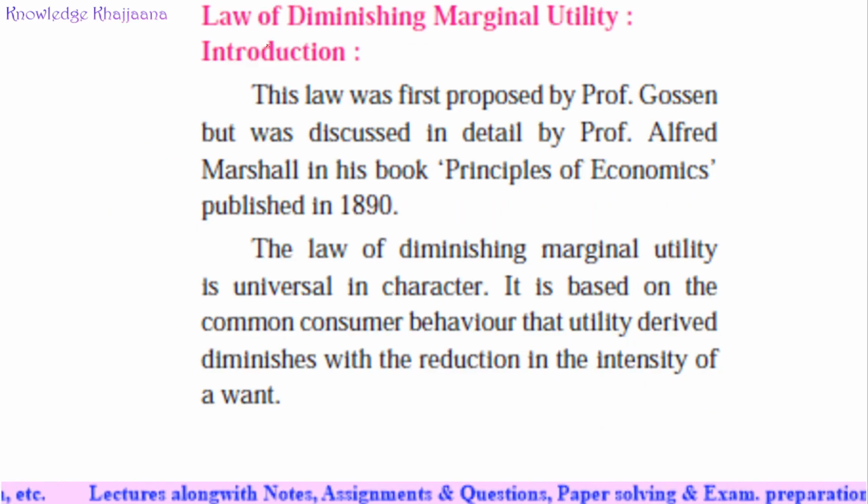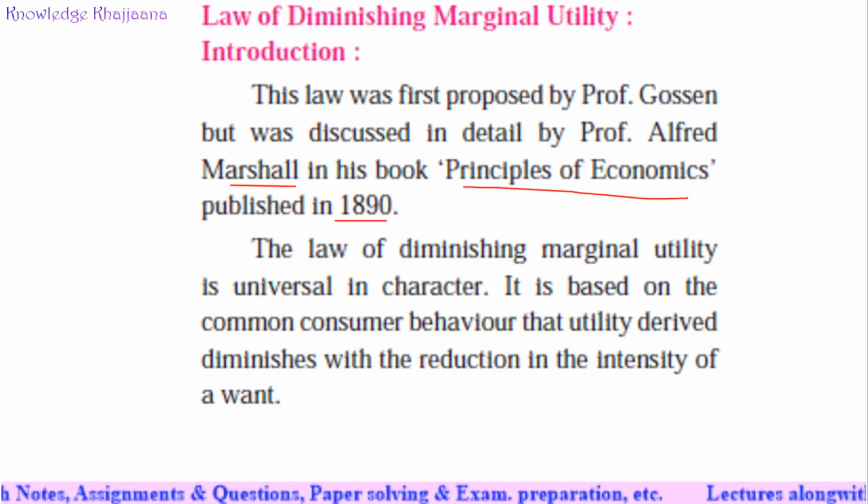Now we'll start with the law of diminishing marginal utility. This law was first proposed by Professor Gossen, but was discussed in detail by Professor Alfred Marshall in his book Principles of Economics, published in 1890, a very famous book. Every economics student or commerce student must know about this.